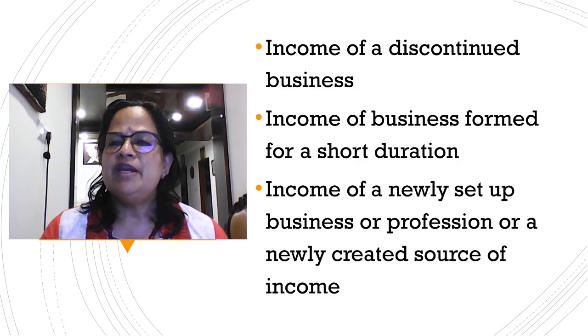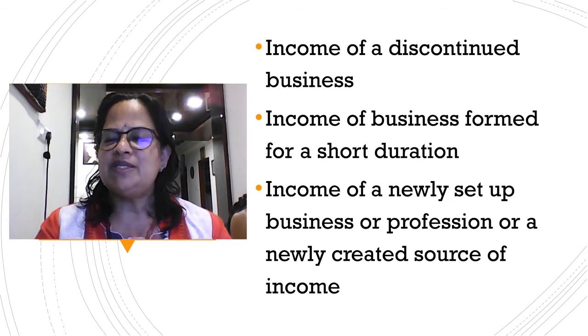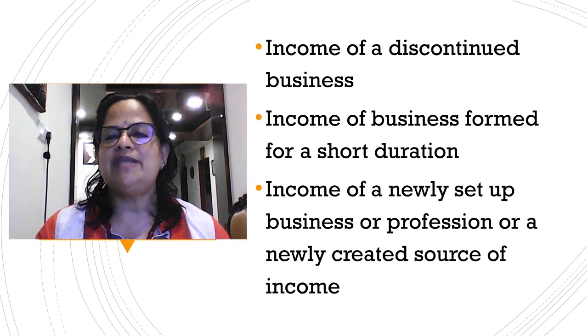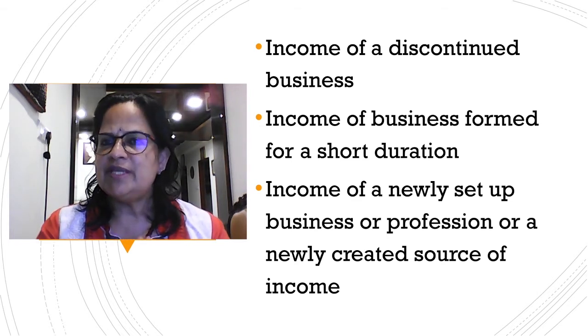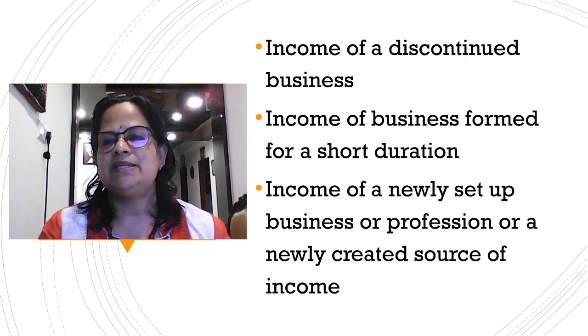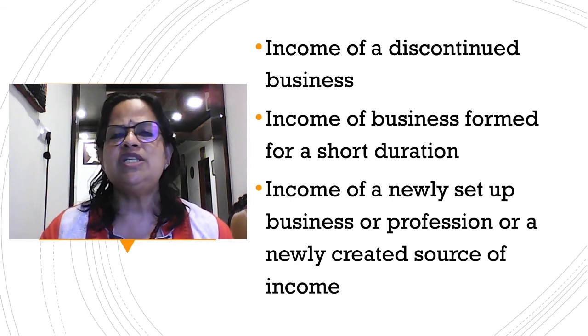Now continuing with that, income of a discontinued business. We can take any number of examples. When I go out, I can see that most of the small time businesses have been discontinued. They don't have any activities. There was a lockdown in the country for 70 days, and many businesses were affected. So now they are discontinuing the business activities. Whatever tax is due, they have to go to the income tax department and pay the tax, because they are not going to continue with the business activities. They should inform the income tax department to avoid future consequences.